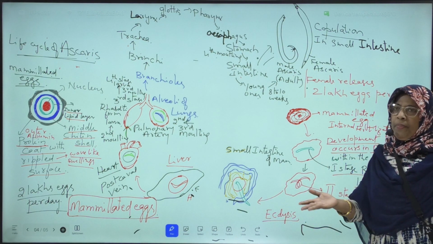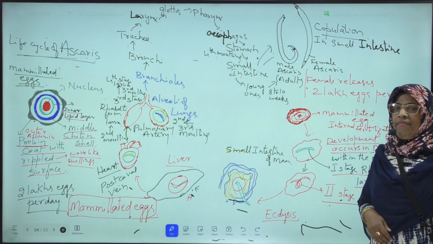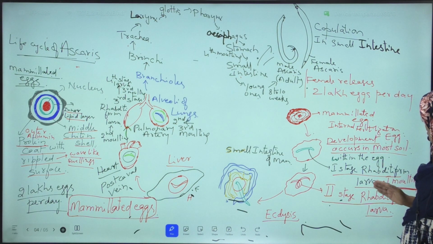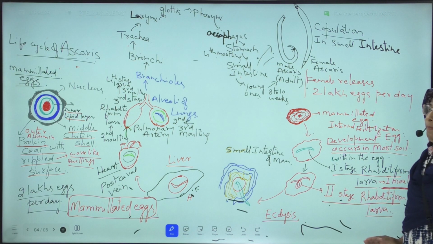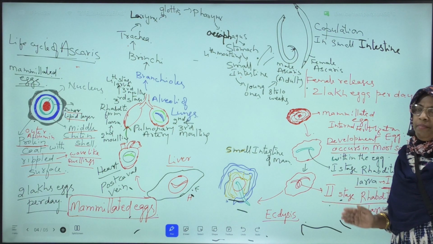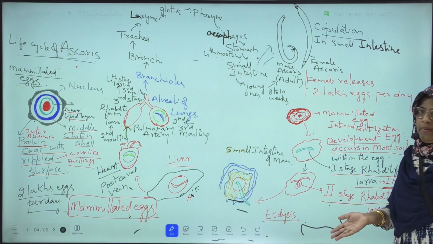The old cuticle is shed and a new cuticle is formed in its place. This is what we call molting. The first stage rhabditiform larva undergoes first molting and forms the second stage rhabditiform larva. It is also known as embryonated egg, meaning within the egg the embryo is formed.